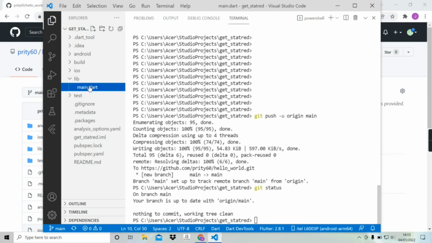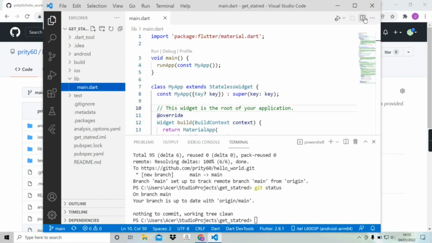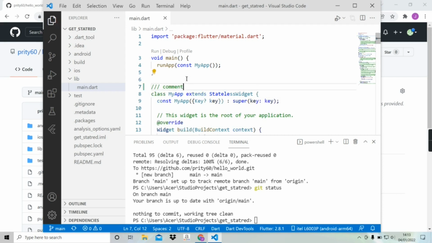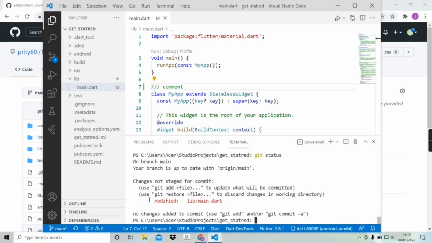Here I want to write some codes in the main file. For that I'm going to minimize this window. For example, I'm going to write a comment and save this file. Now I'm going to again enter this command. Now we can see a modified file with file name main.dart.